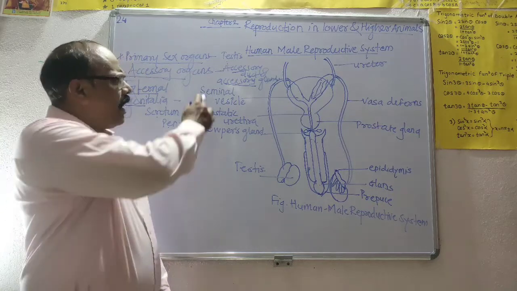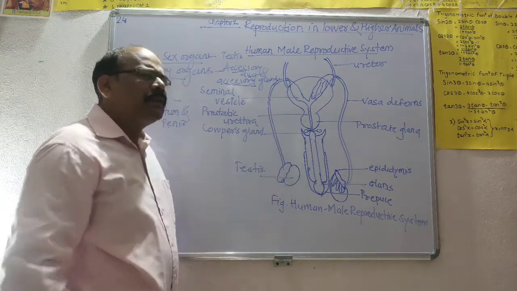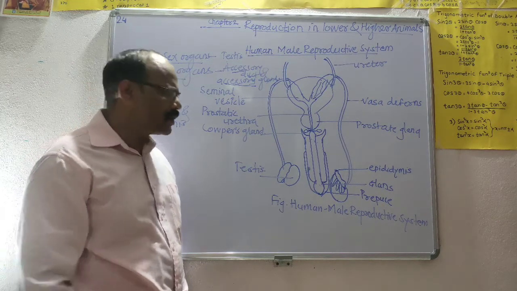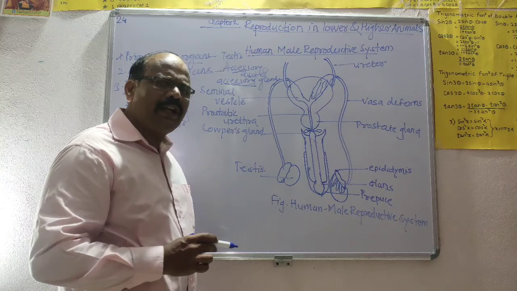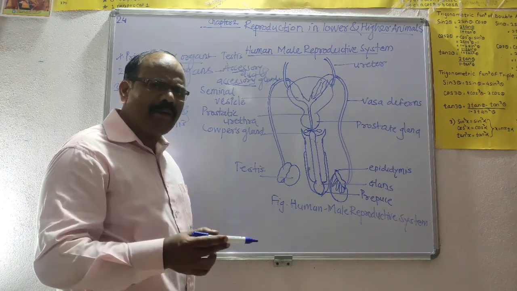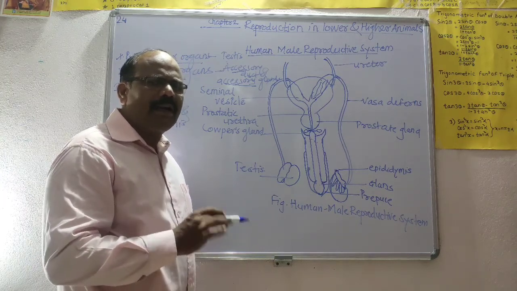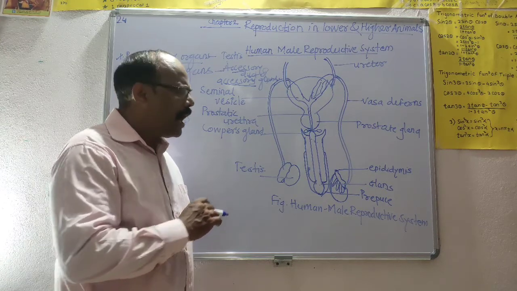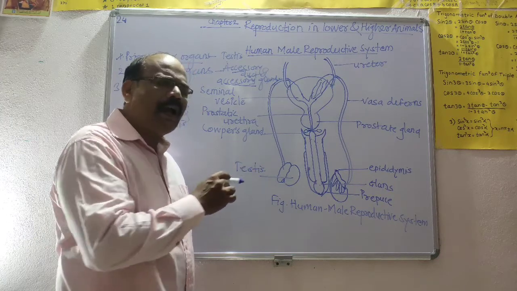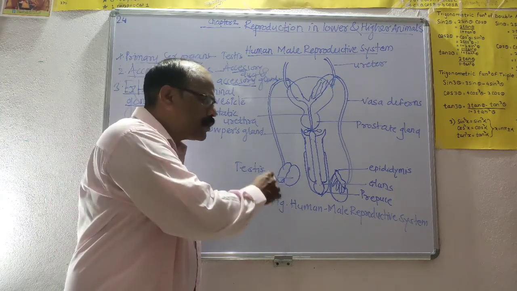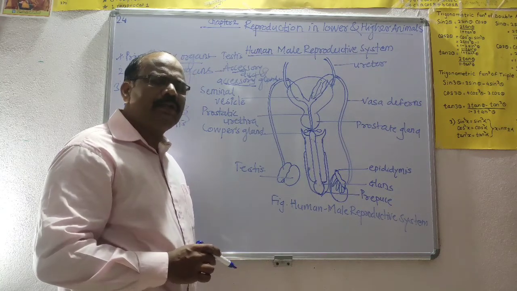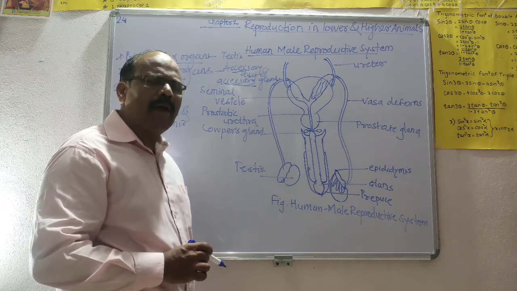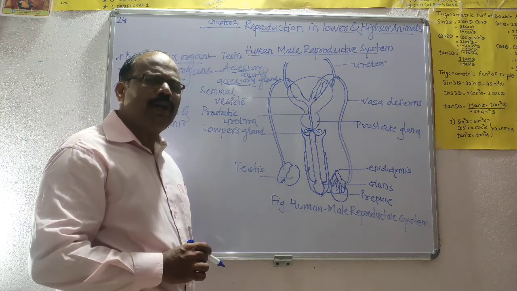These testes are generally oval shaped or almond shaped in structure. They measure about 4 to 5 centimeters in length, 2 to 3 centimeters in width, and 3 centimeters in thickness. They are externally covered by a dense fibromuscular connective tissue called the tunica albuginea.